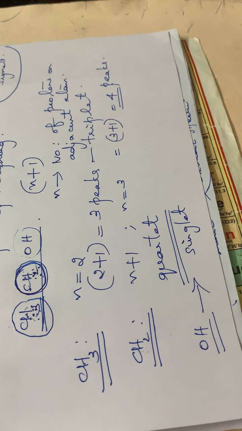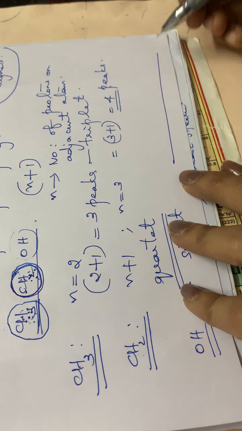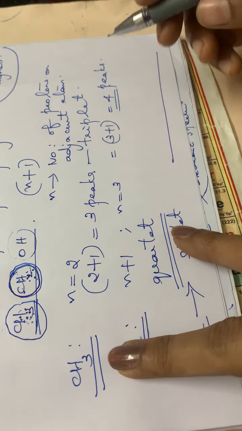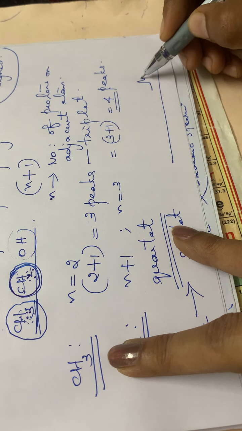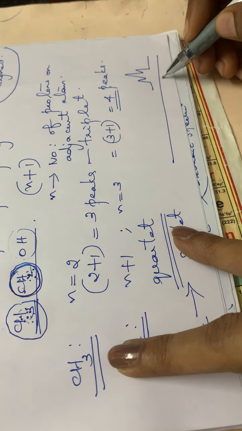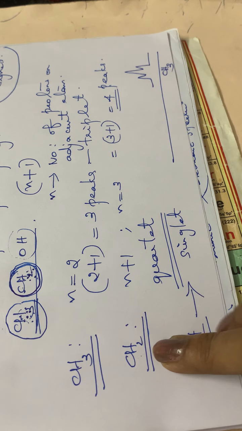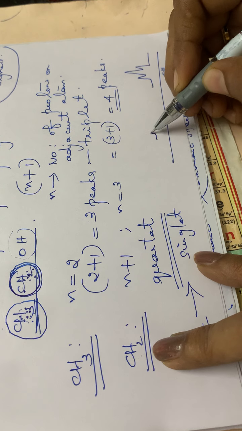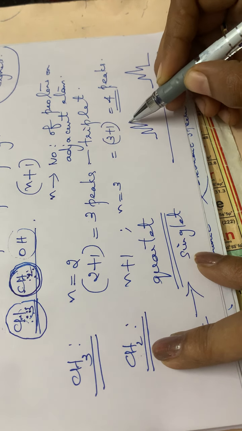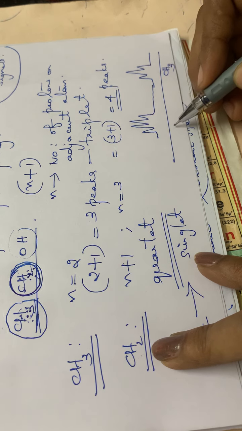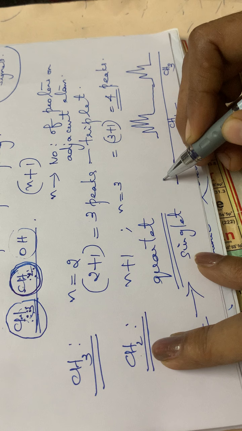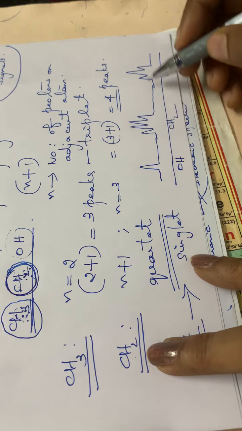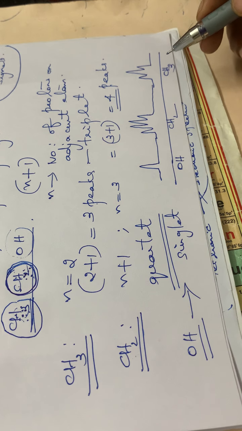Okay, so let us draw this NMR signal for this CH3, CH2, OH. First of all, CH3 group, how many peaks? 3 peaks are there for CH3, it will be like this. For CH3, this is a triplet. Then comes CH2. For CH2, it is a quartet. That means 4 peaks are there. So it will be like this. Then for OH, it is a single signal or a singlet.